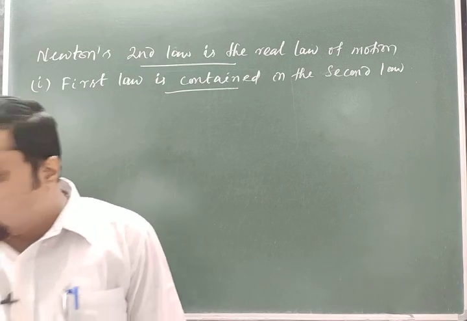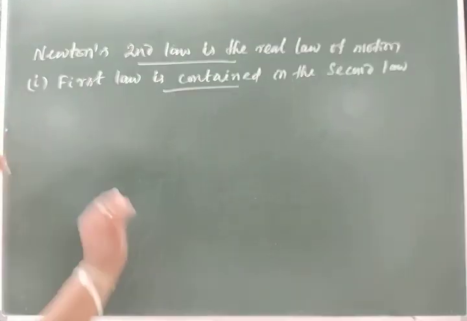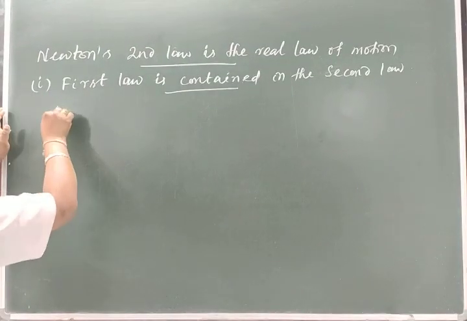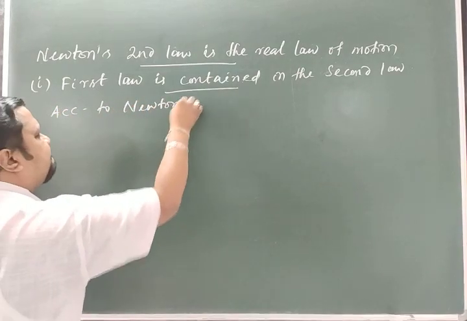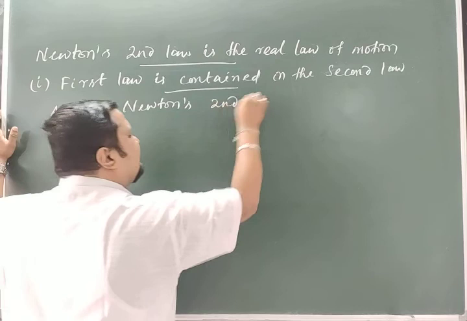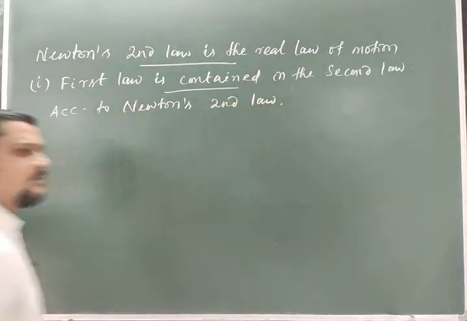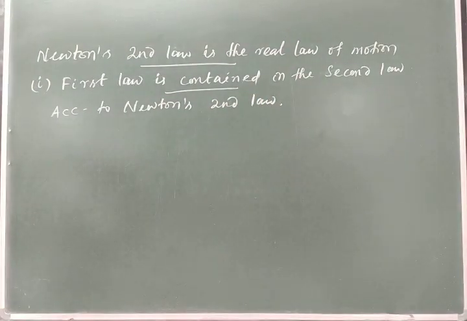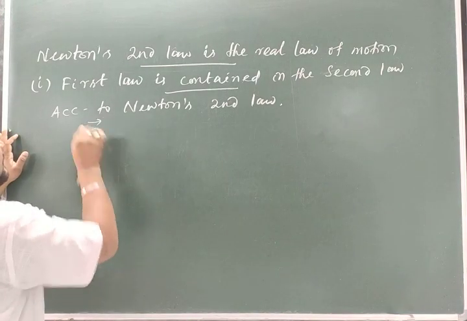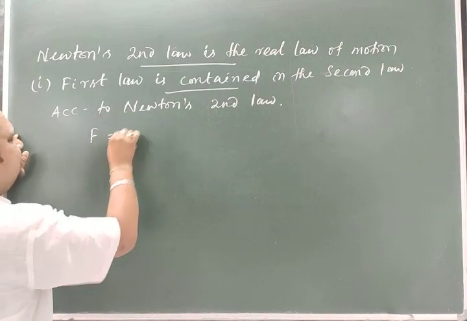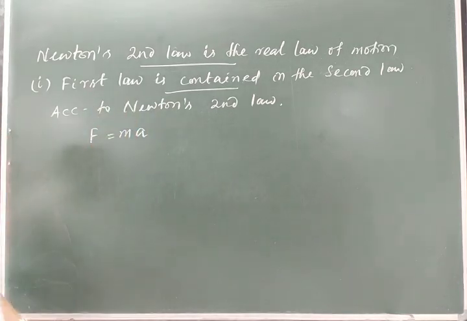Now to prove this, as you know the second law, I will first write according to Newton's second law. According to Newton's second law, the applied force F is equal to mass into acceleration, F = ma.